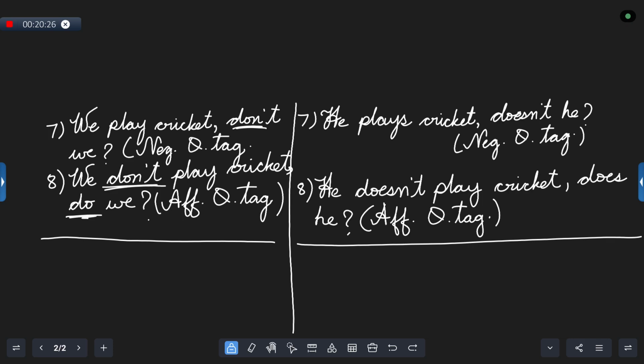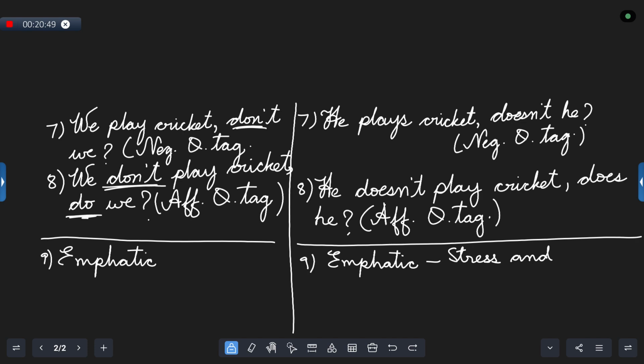Now the last one is there only for two tenses. One is simple present, another one is simple past. So for simple present tense, this is called as emphatic. I am writing the name first. What is the meaning of emphatic? It is to stress. In case you wanted to stress something and tell, we use it.